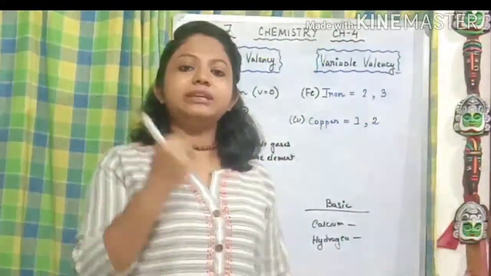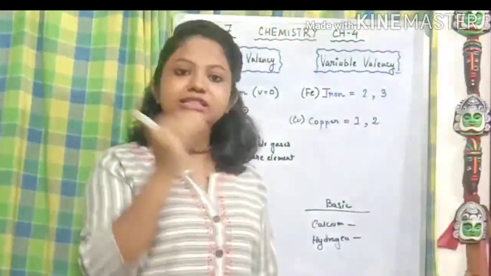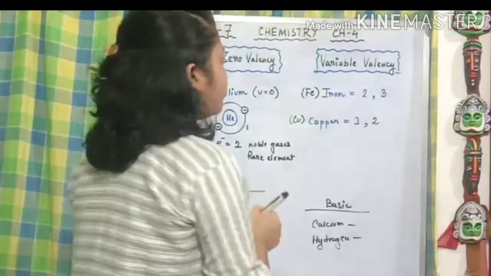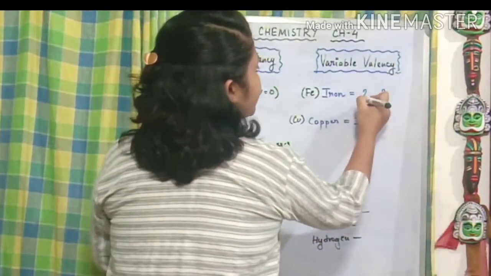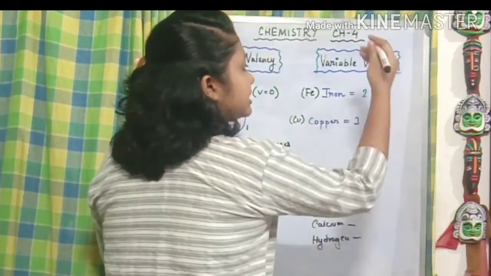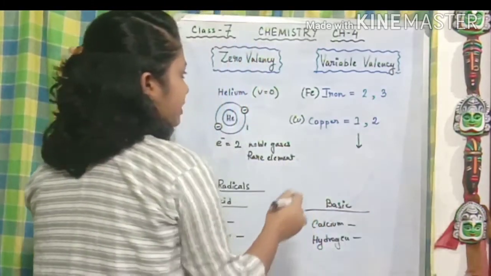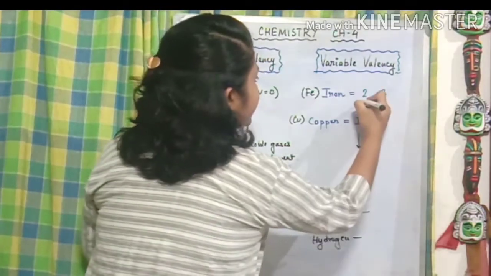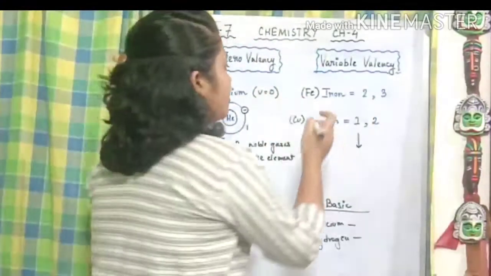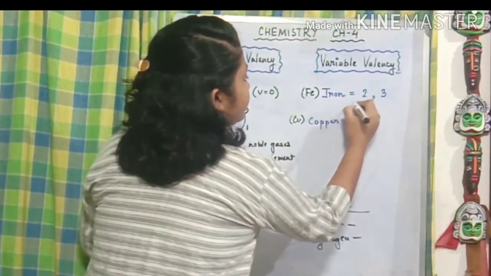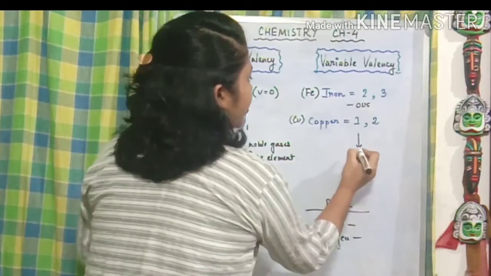Now how are we going to name them? The naming depends upon the lower valency and the higher valency. How are we going to write the name of iron? The first one is 2 and the second one is 3. So for the lower valency, we add a particular suffix to the name.